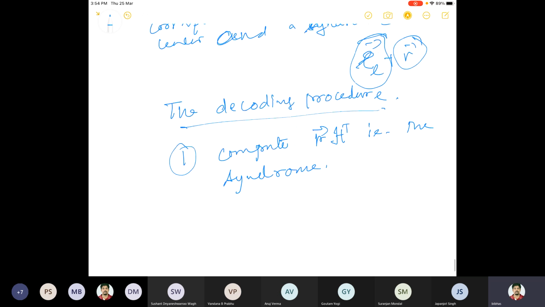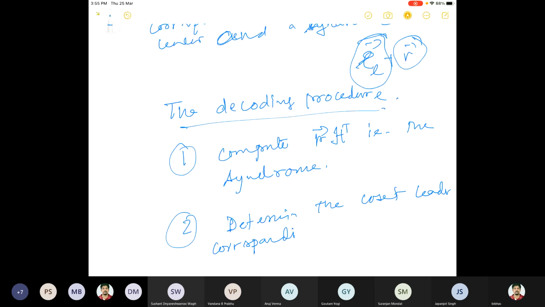The second thing is, once you know the syndrome, which is in one-to-one correspondence with the coset leader, find or determine the coset leader corresponding to the syndrome.